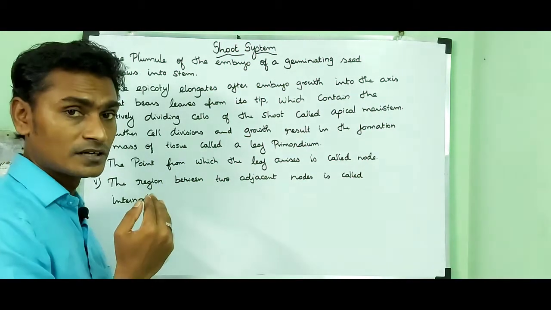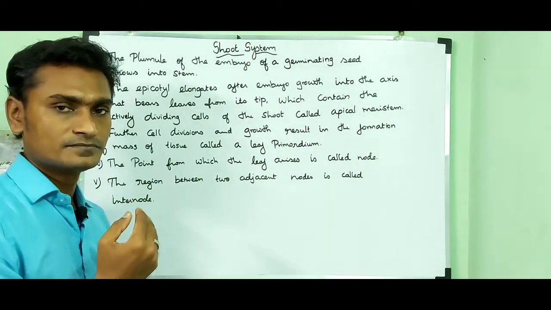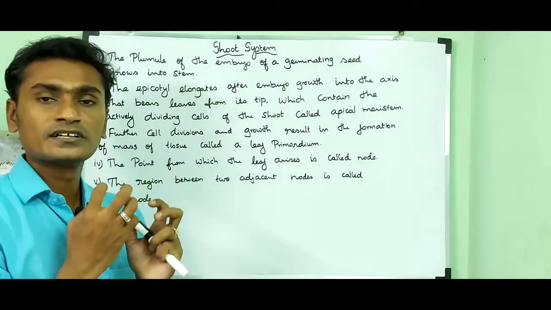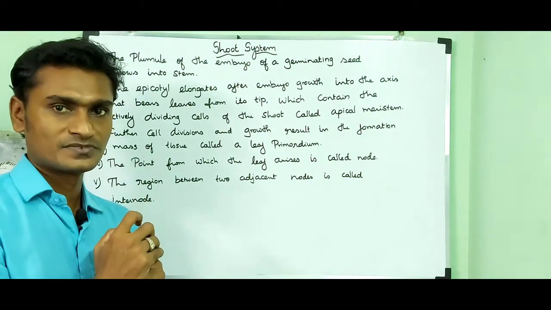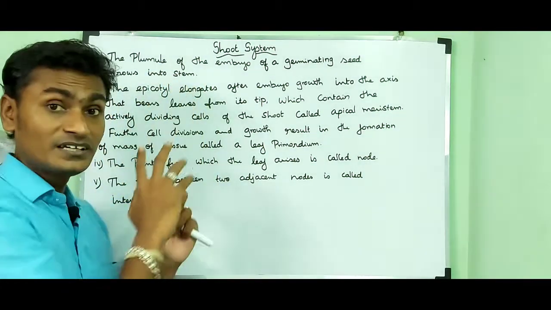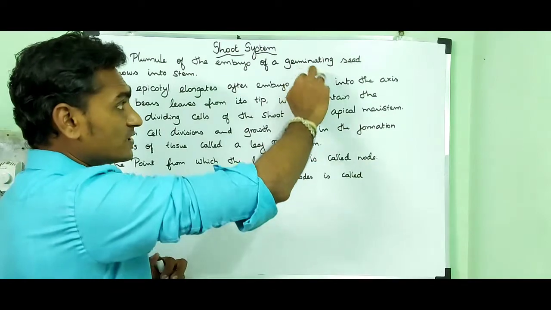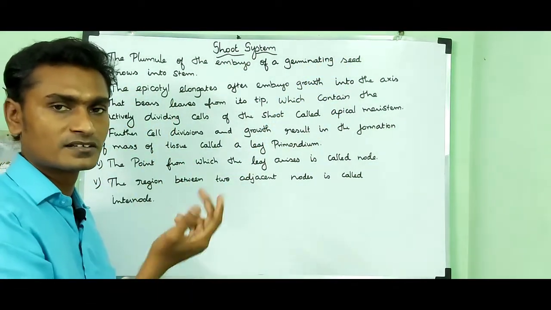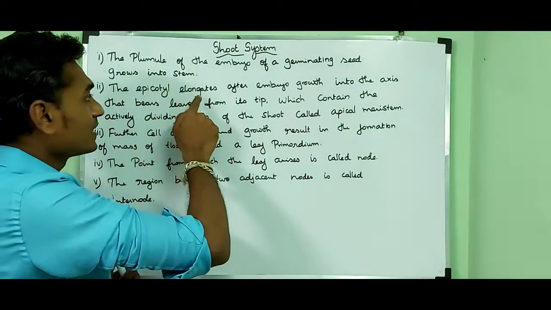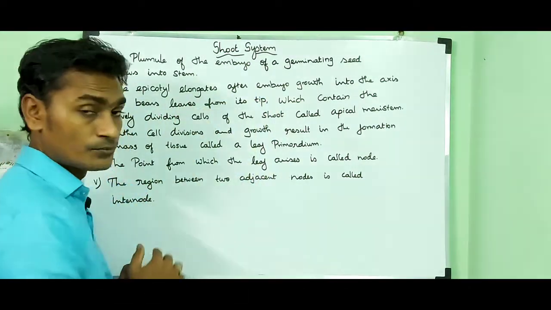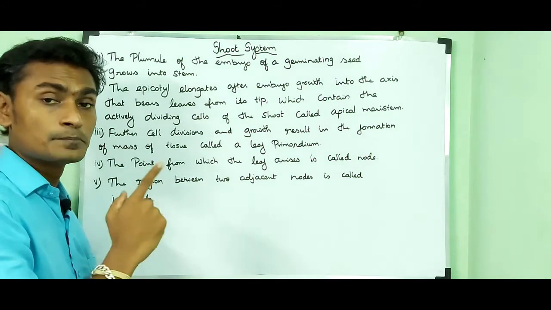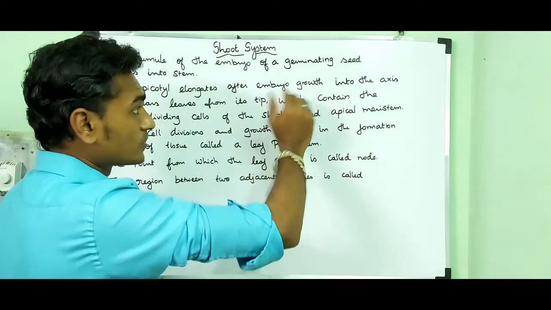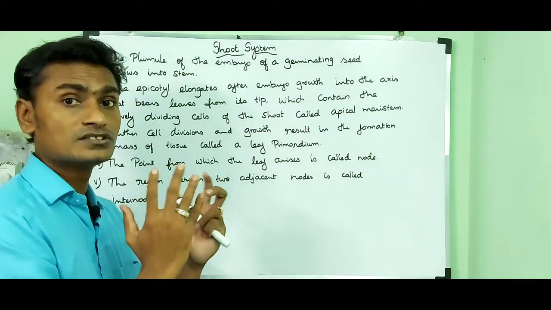So the plumule is the region which is present inside the seed. Okay? So what does a seed contain? It contains an embryo. So the plumule of the embryo of a germinating seed grows into the stem. That is what it becomes, the stem. The epicotyl elongates after the embryo. The seed contains epicotyl and hypocotyl. The epicotyl elongates after embryo growth into an axis, that is called the stem.